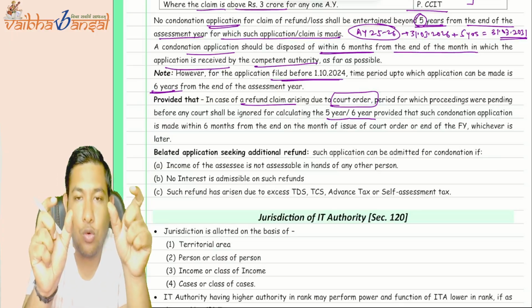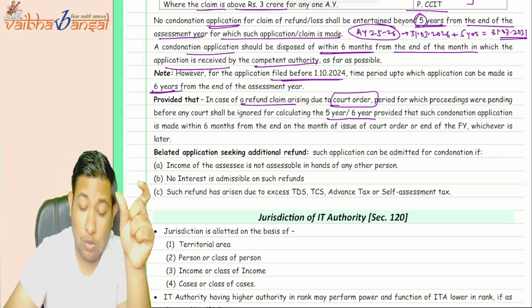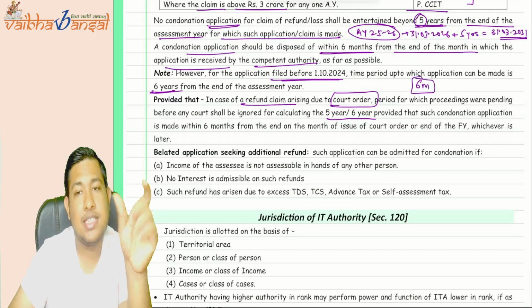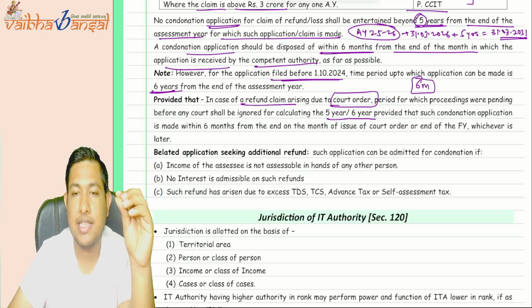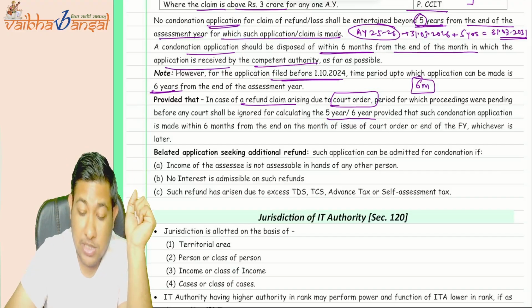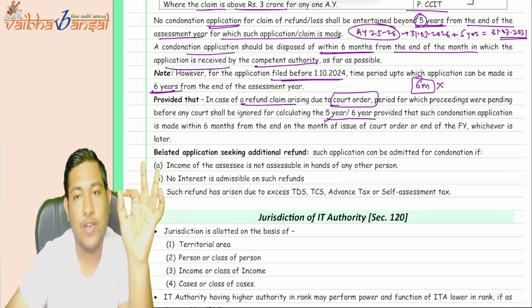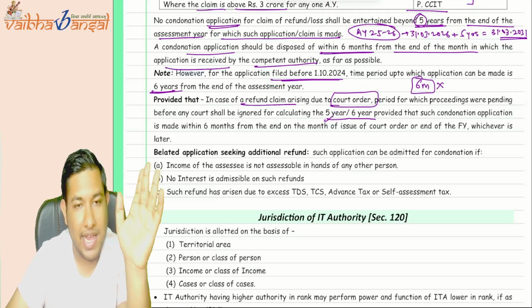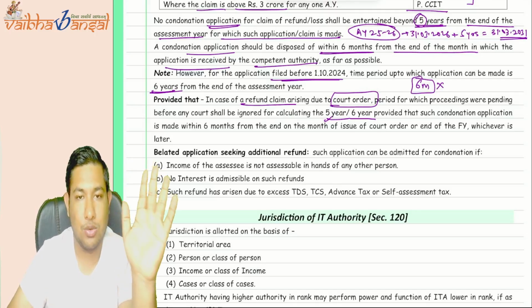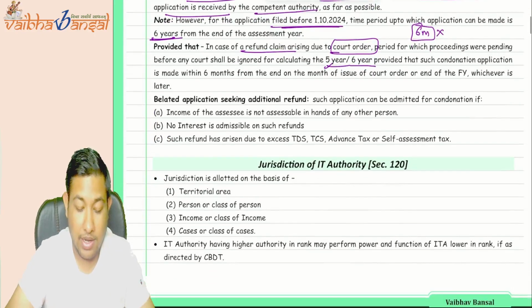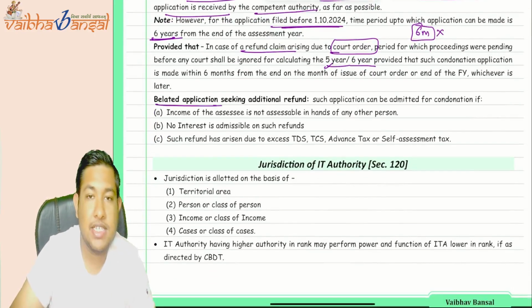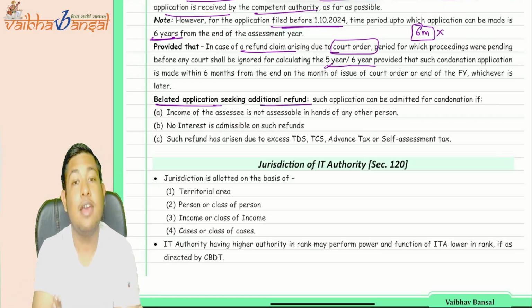Suppose the court case went for 6 months. So this 6 months cannot be counted in the calculation of the 5 years or the 6 years. It should be excluded. Understood or not? Okay. Now, can a belated application seeking additional refund be entertained?